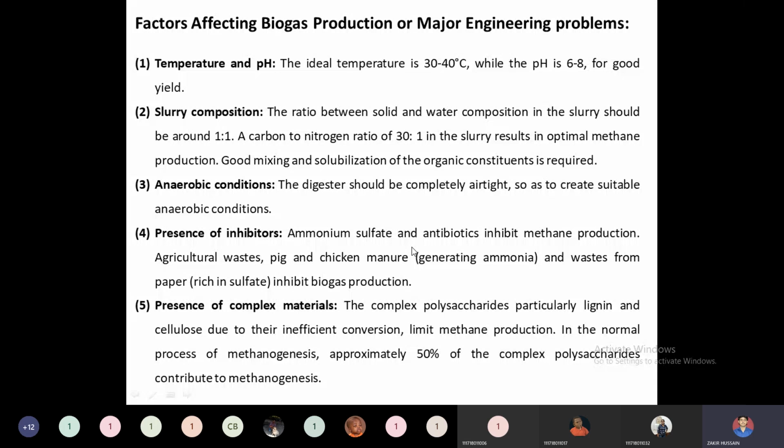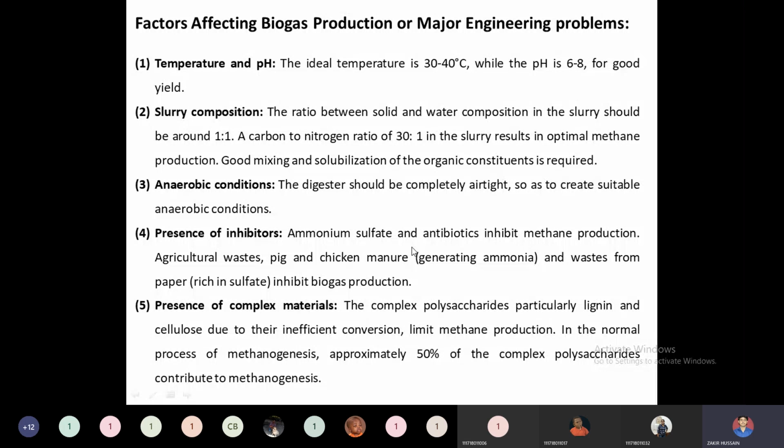So we need to minimize this one. The composition of raw materials should be in such a way that it will contain a large part of cellulose components, and to some extent lignin, to some extent chicken manure, and to some extent waste paper. We need not supply a large amount of any of these compounds, so we need to fix a certain ratio for this.